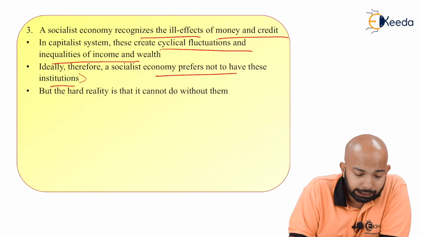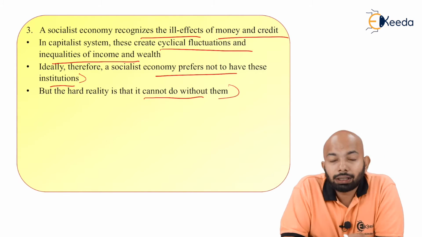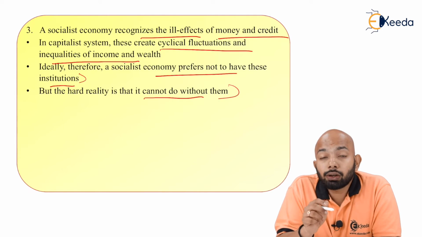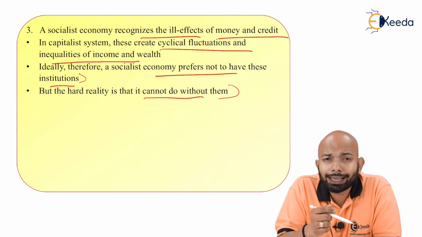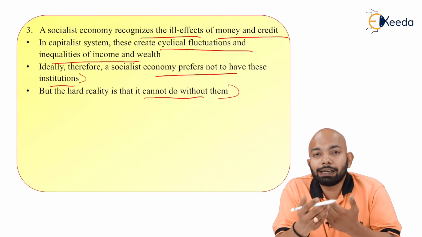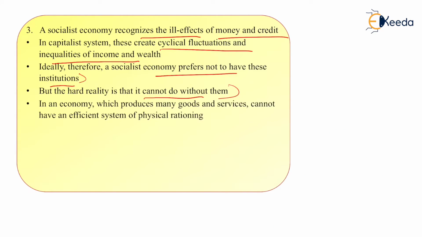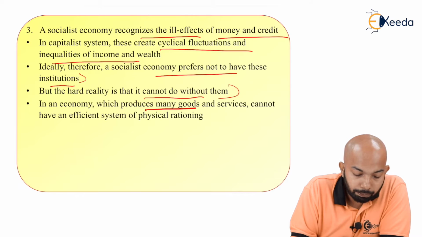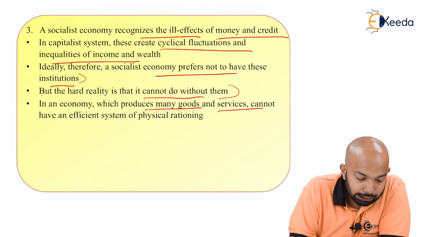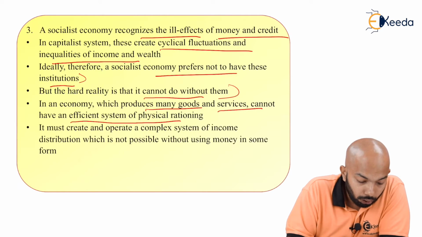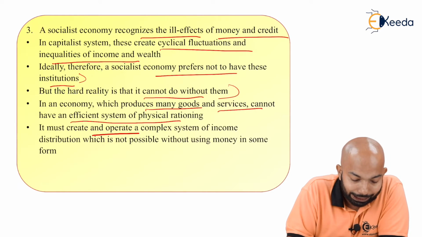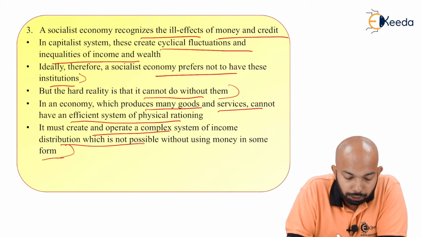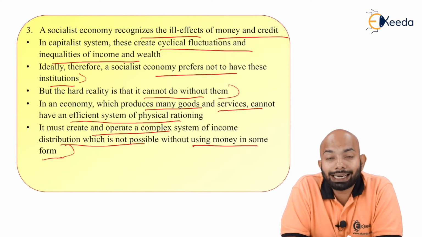But the hard reality is that it cannot do without them. The hard reality is that a socialist economy needs certain institutions for financing, for funding. So it's like a give and take relation that they have. An economy which produces many goods and services cannot have an efficient system of planning or physical rationing. It must create and operate a complex system of income distribution, which is not possible without using money in some form.